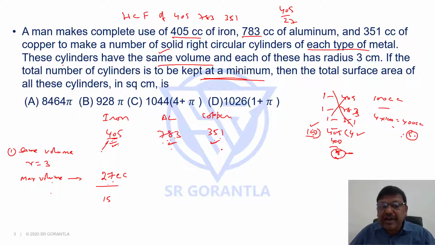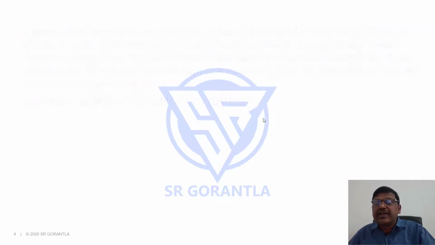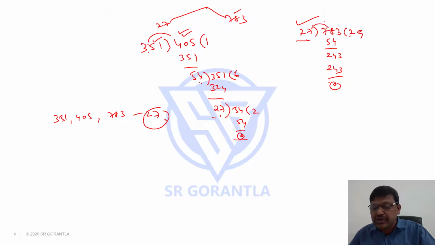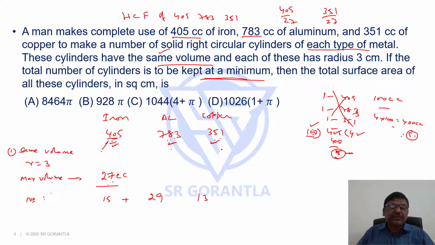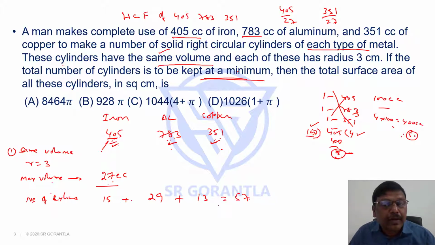Similarly, you already divided 783 with 27. You know, in 783, 27 goes 29 times. So we can say that 783 by 27 will have 29 cylinders here. What about this 351 by 27? 27 ones are 27, 27 threes, it will be 13. So this is the number of cylinders. So the minimum number of cylinders that can be made here is 15 plus 29 plus 13, which is 57 cylinders.